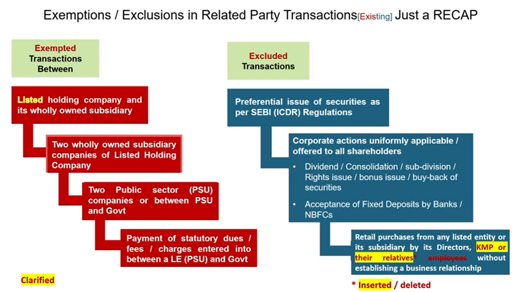More on the list: dividends, rights issues, and things offered uniformly to all shareholders are excluded. Rightly said, as those are routine corporate actions. Preferential issues, fixed deposit acceptances, even retail purchases by directors or relatives, those all have clear guidelines now, so there's less room for confusion. It really does. These new standards might actually make life simpler instead of harder.